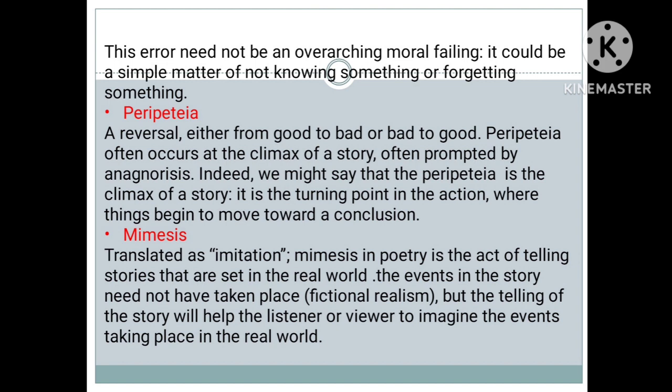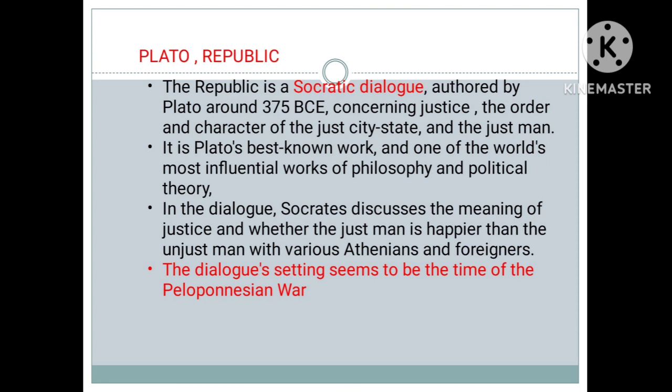Now let's move to Plato's Republic. It is a Socratic dialogue authored by Plato, concerning justice, the order and character of the just city-state and the just man.